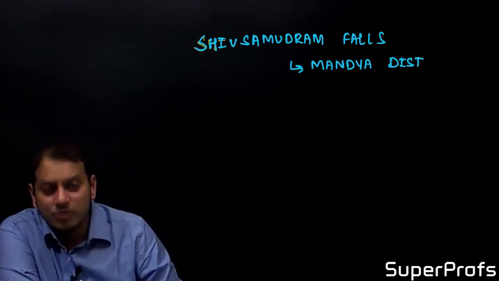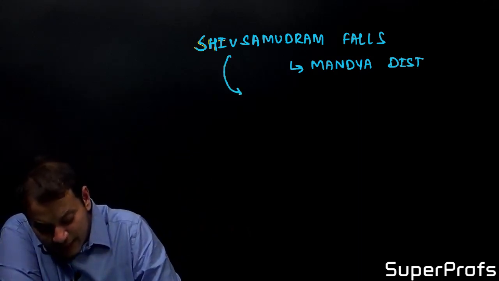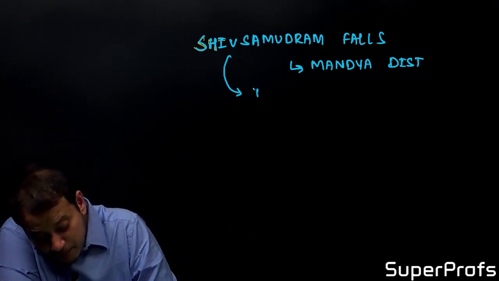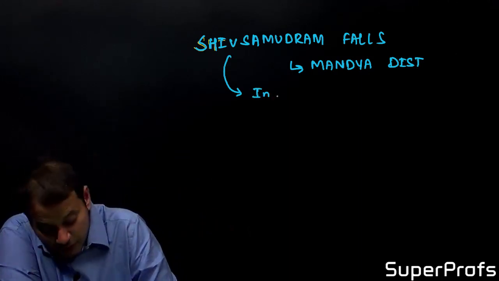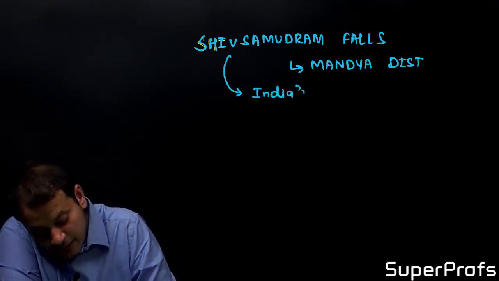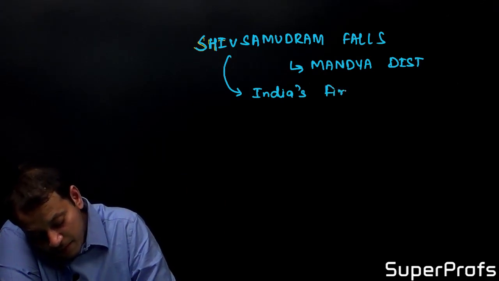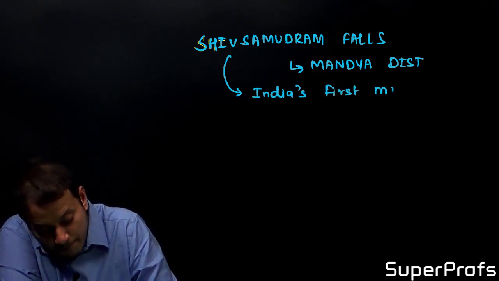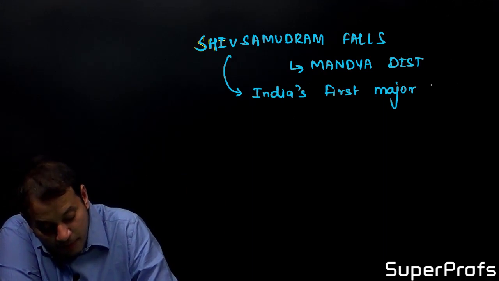Shiva Samudram Falls is also an area in which India's first major hydroelectric power project, the HEP, was set up.